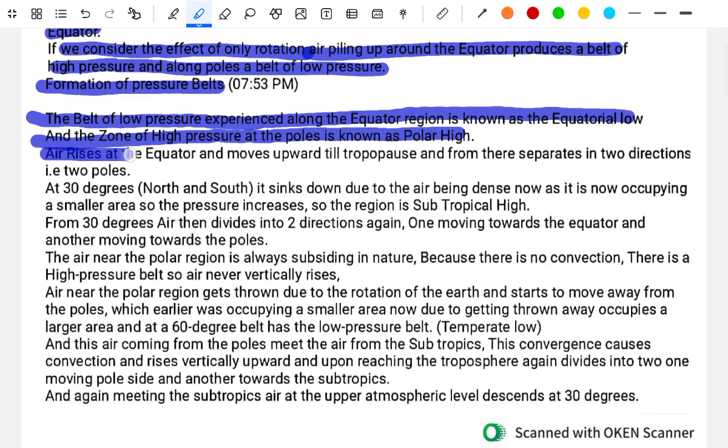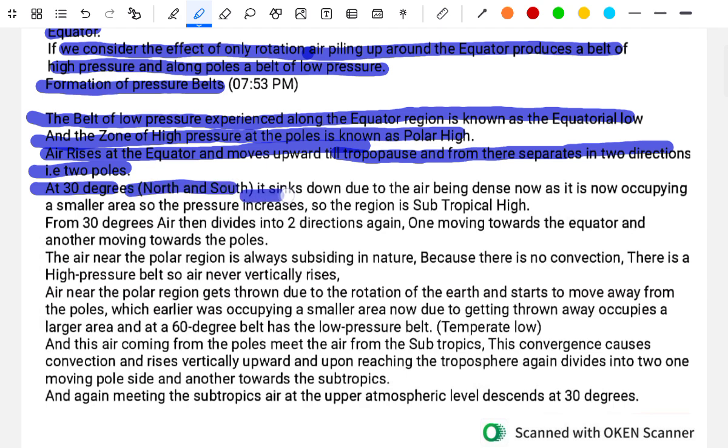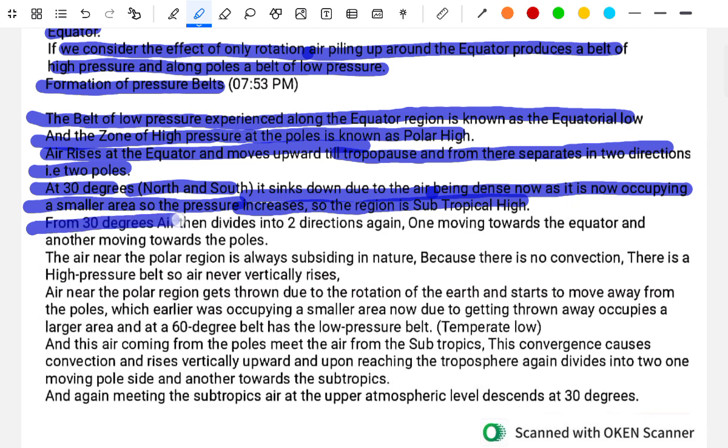The air rises at the equator and moves upward till the tropopause and forms separate flows in the two directions towards the two poles. At 30 degrees north and south, it sinks down due to the air being dense now, occupying a smaller area, so pressure increases. So this region is the subtropical high. From 30 degrees, the air then divides into two directions, one moving towards the equator and the other moving towards the pole.